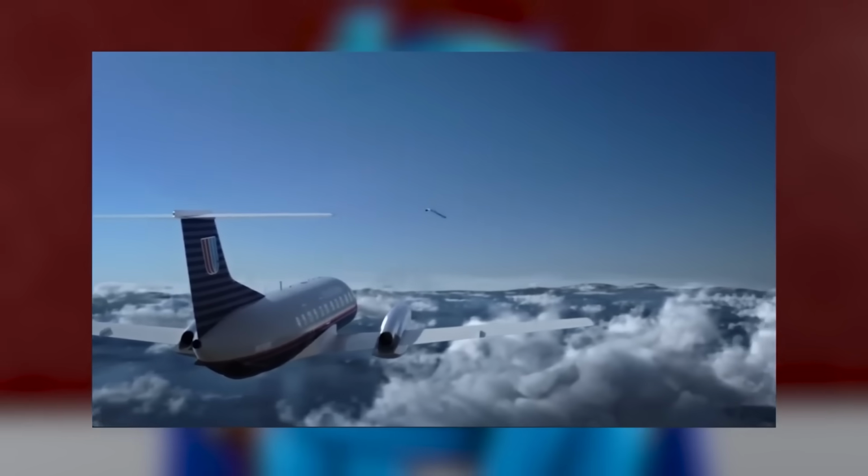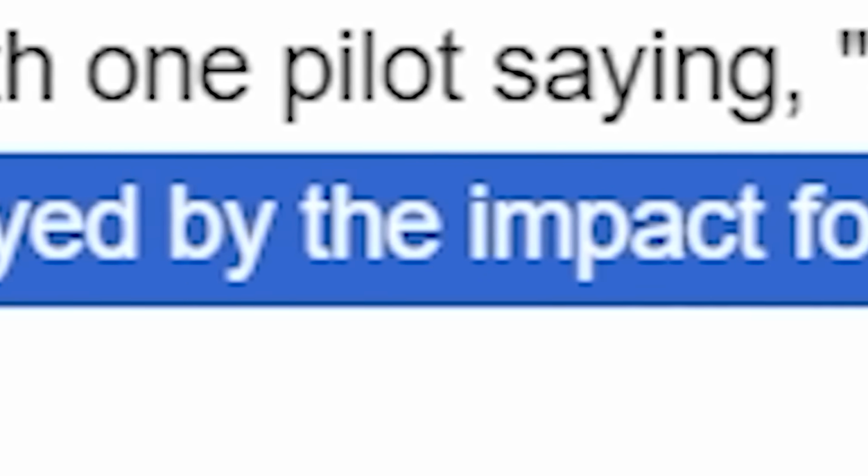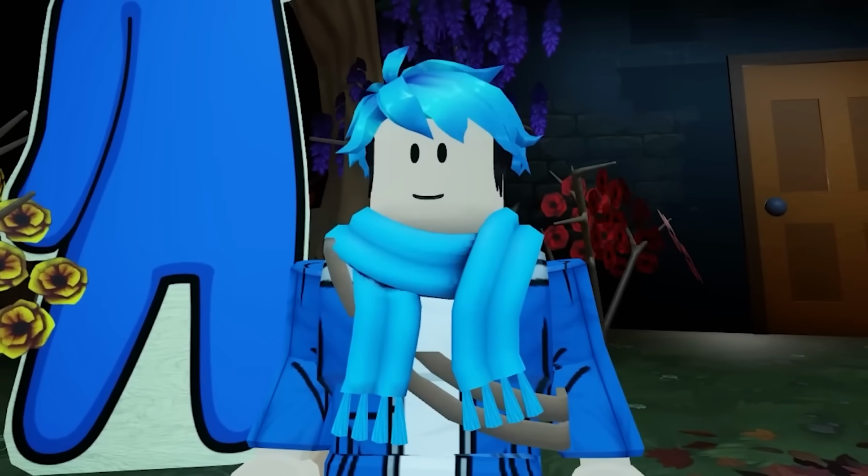But unfortunately, the aircraft did lose too much altitude in the dive and was far beyond recovery. And so pilots from an aircraft flying in the vicinity reported in, with one pilot saying, and he's just hit the water. The aircraft was destroyed by the impact forces. So yeah, unfortunately, there were no survivors on that plane.